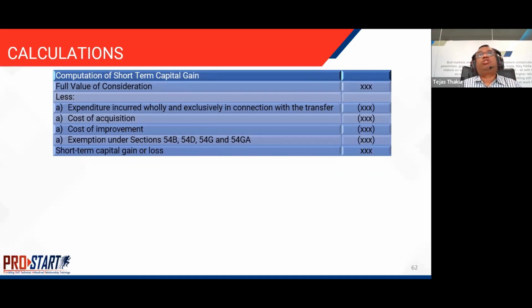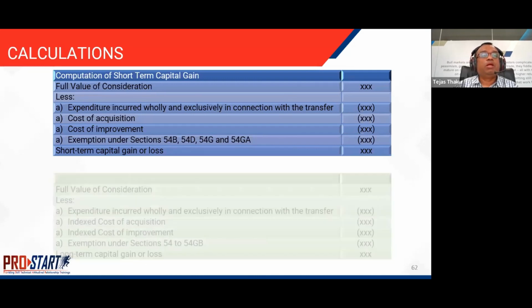There are several exemptions which the Income Tax Act has provided, which you can claim against capital gain income. After reducing these, you arrive at a short-term capital gain or loss, and then taxes are payable on that. What is the tax payable? We will discuss it in the next slide.